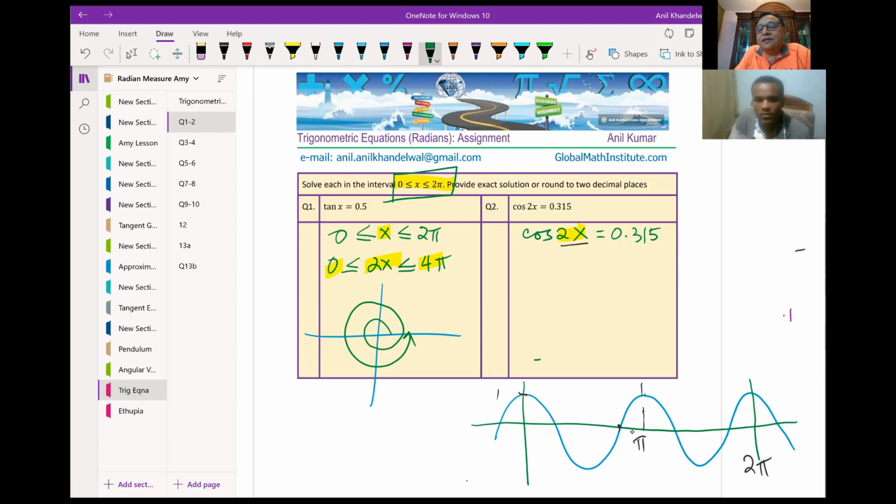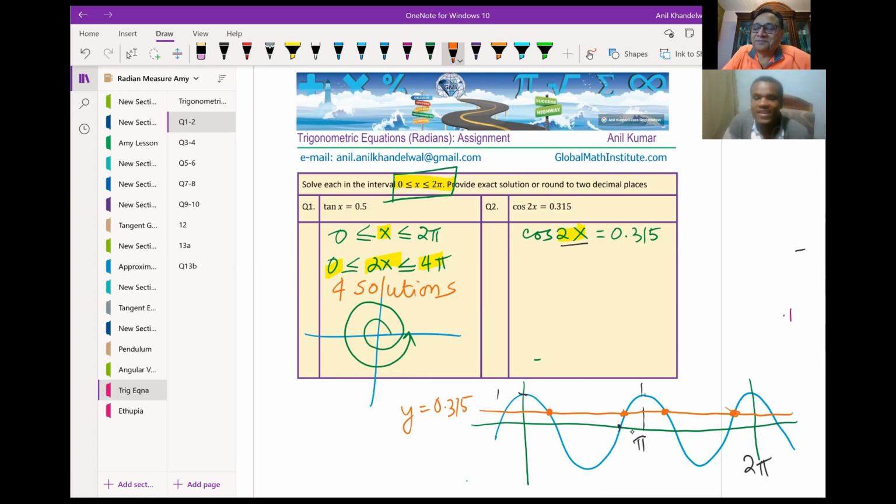Now, when I say that cos 2x is 0.315, it means I'm looking for solutions which are like this. Let me draw a horizontal line, y equals 0.315. Is that okay? Within this period, these are my solutions. Do you see my solutions now? How many do I have? One, two, three, four solutions. Four, because my wave is crossing the horizontal line 0.315 at four different places as shown here.